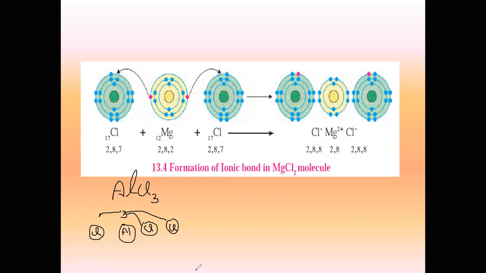So now, because in the reactant I drew 1 aluminium, in the product also what are we going to do? We are going to make 4 atoms together: 1, 2, 3 and 4. Of the 4 atoms, one will be Al. That aluminium has now become Al3+. Why 3+? Because it has donated 3 electrons. And Cl will be only Cl minus.